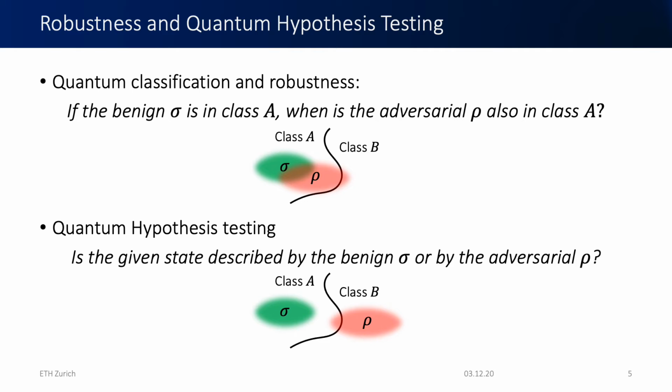So quantum hypothesis testing is really concerned with the question of optimally discriminating between two states. And it is this kind of orthogonal view that leads to a robustness condition, which is also optimal or tight.